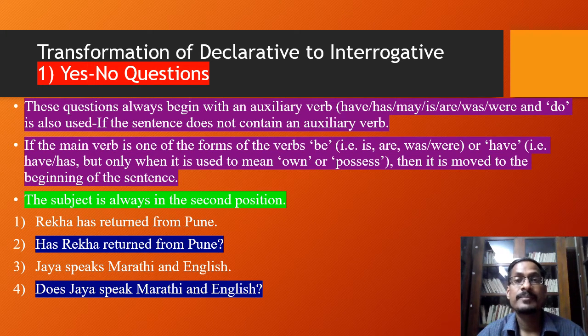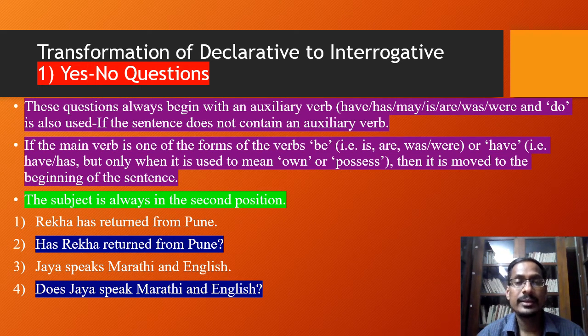Suppose we want to transform a declarative sentence into a yes no question, it begins with an auxiliary verb, and the subject is always in the second position. Look at the examples below. First example is Rekha has returned from Pune.